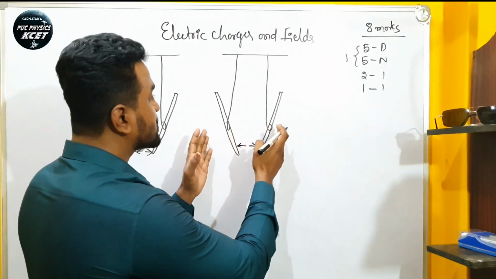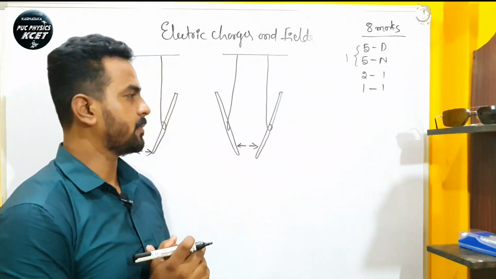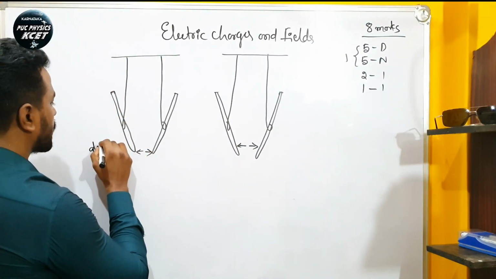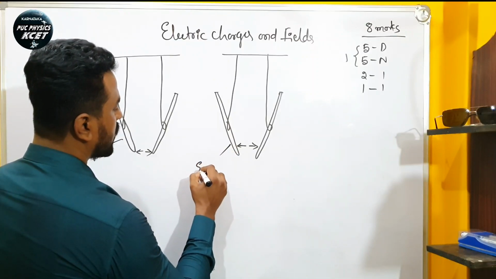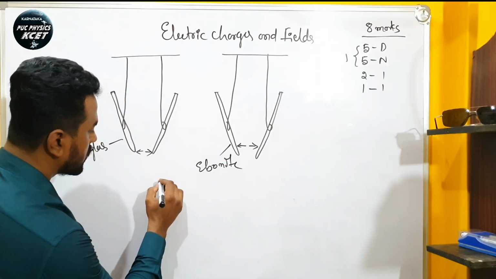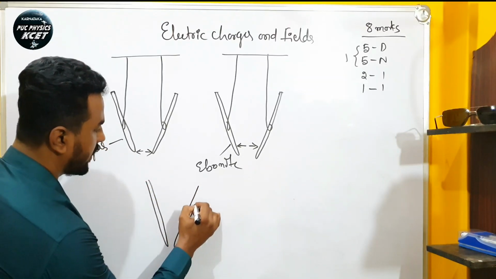So which means these two rods are acquiring some particular kind of property. What I will do in the third case, I will take one glass rod from this and one ebonite rod from this.